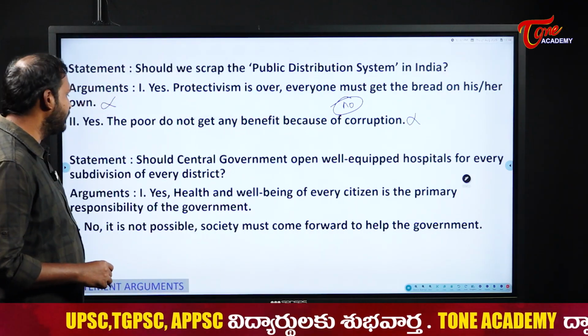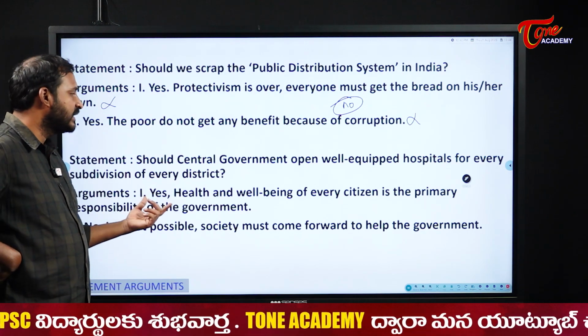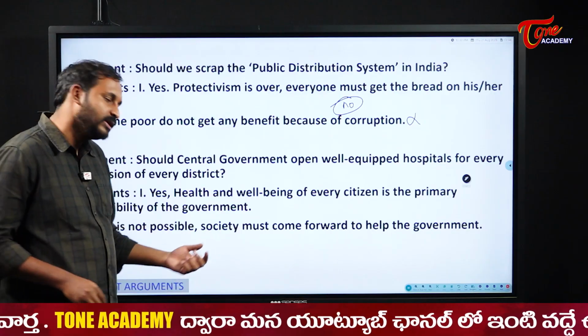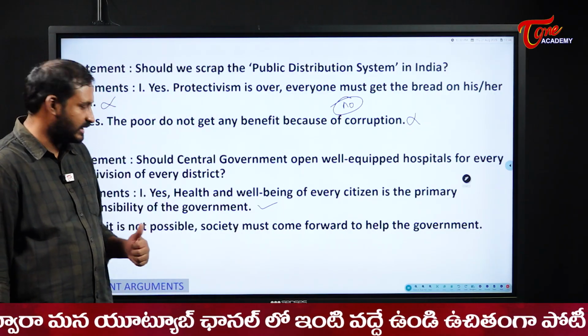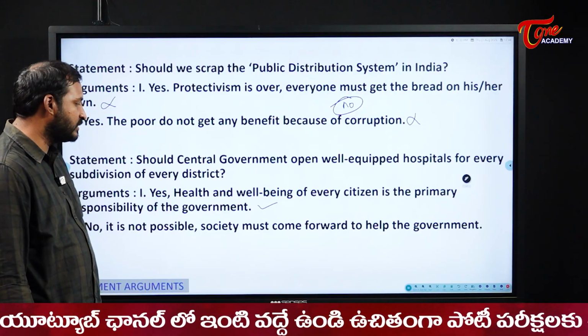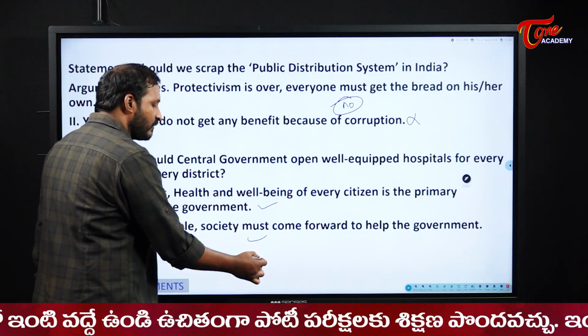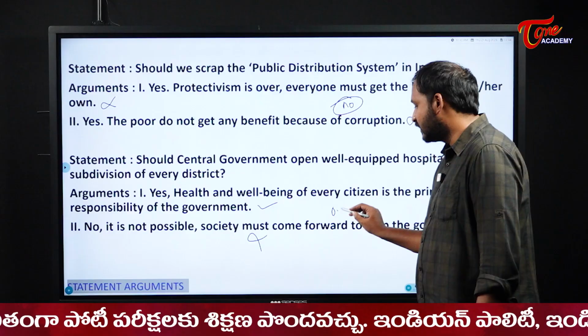Next, should central government open well-equipped hospitals for every subdivision of every district. That is the question. Yes, health and well-being of every citizen is the primary responsibility of the government. Yes, that is a strong argument. That is the primary one, right? So that is correct. Next, no, it is not possible. Society must come forward to help the government. That is not a strong argument for us here. So here only the first argument is a strong one.